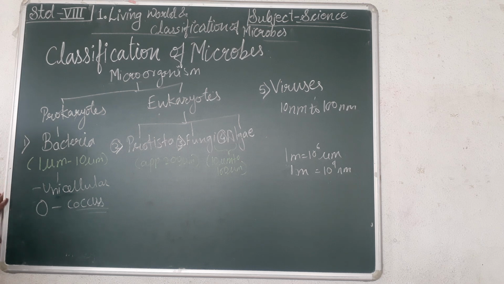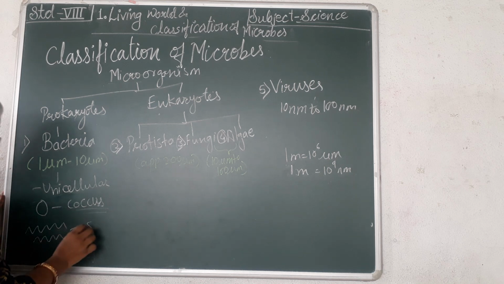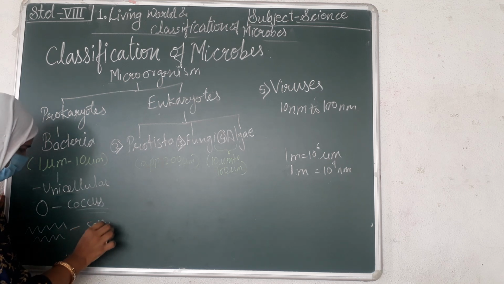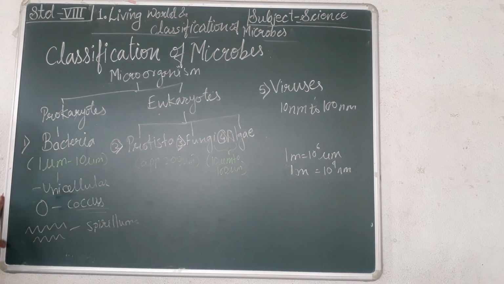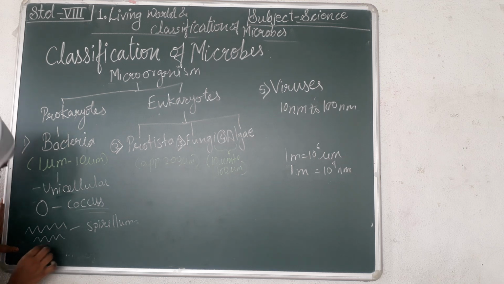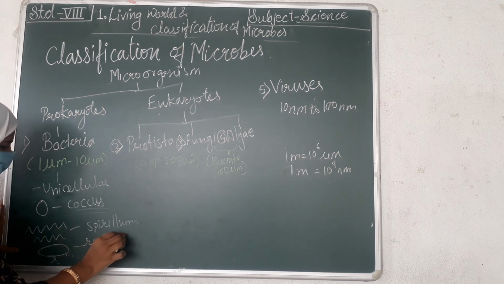Second, spirillum, meaning having a shape like a spiral. Okay, it is named spirillum, like Cholerae spirillum. Next, bacillus. Bacillus is again a rod-like structure, and it is named bacillus.